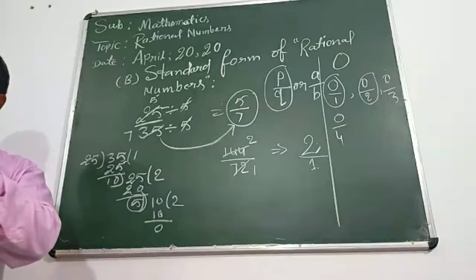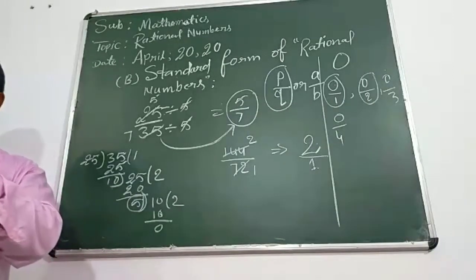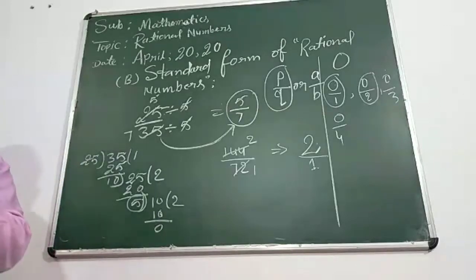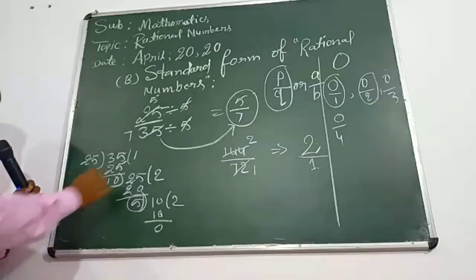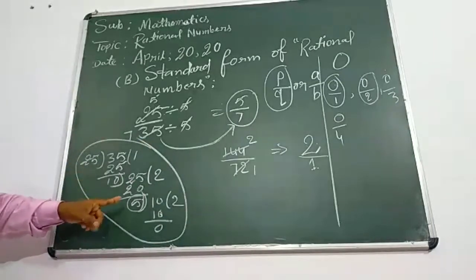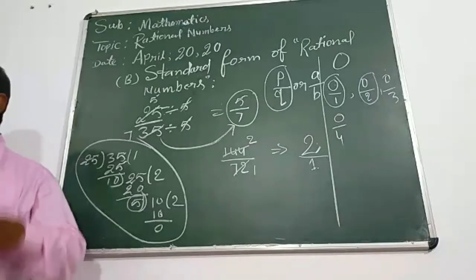If the common divisor is anything other than 1, then this is not the standard form of a rational number. In this case, you will select the HCF and go in this process. And if you are an expert, then you can divide the number easily by another method. You know the divisibility rule.